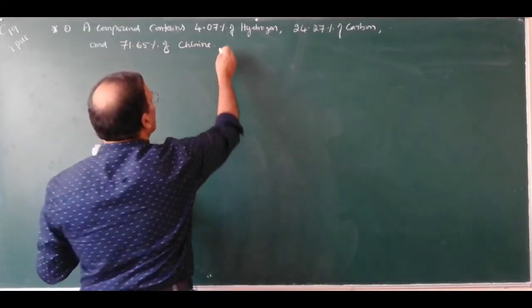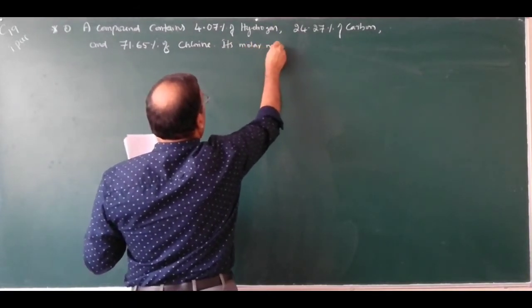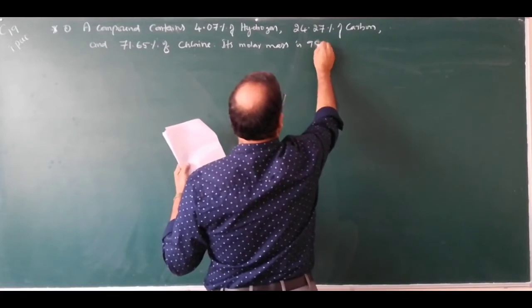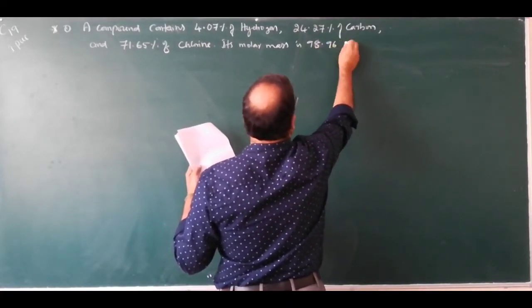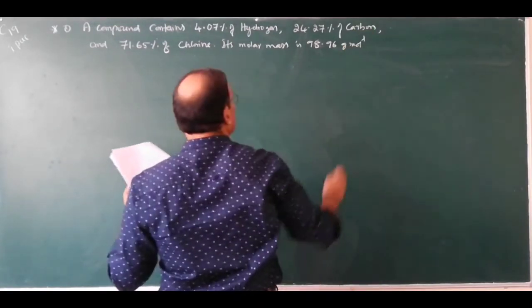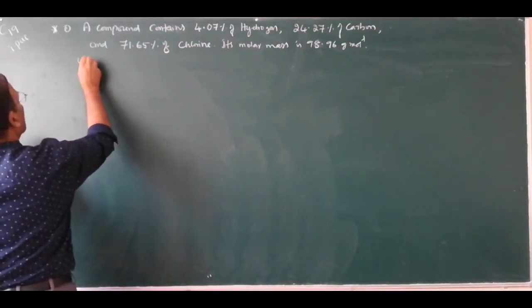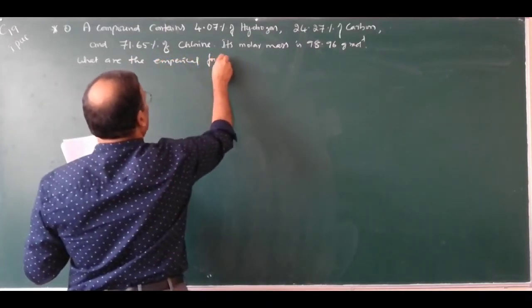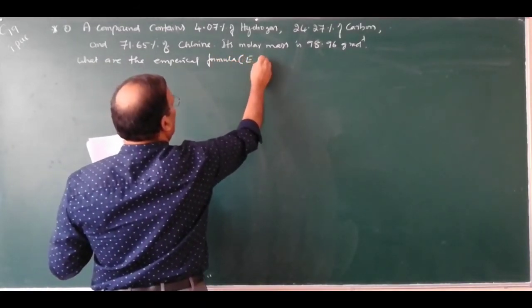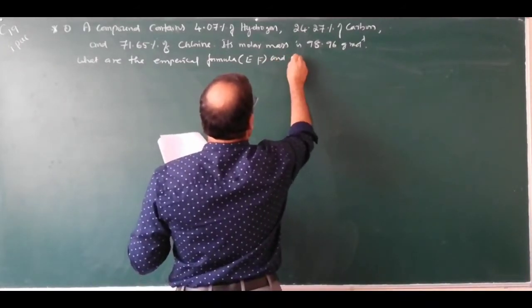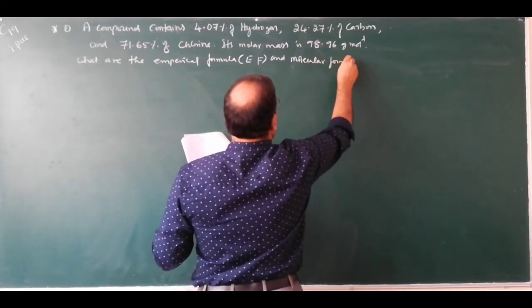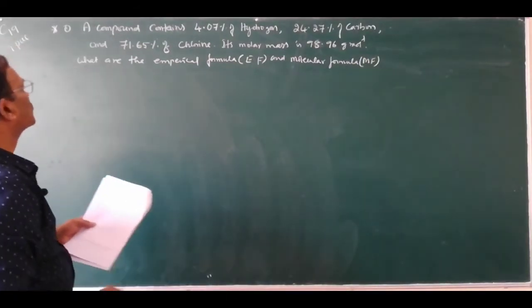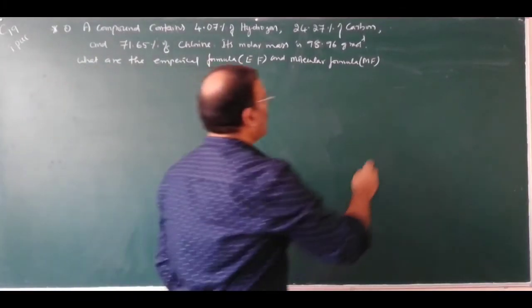Its molar mass is 98.96 grams per mole. What are the empirical formula and molecular formula of the compound?